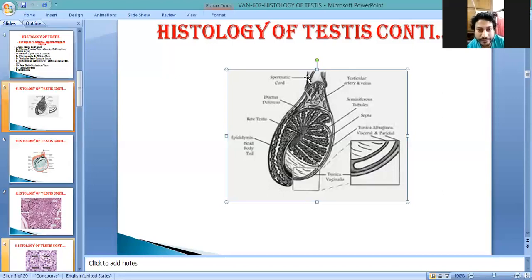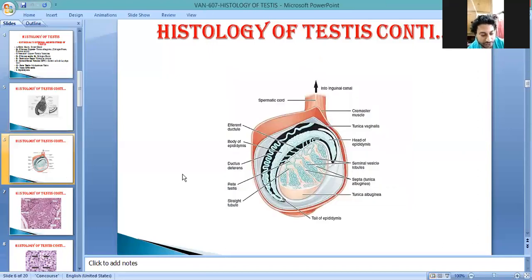Later on, it comes in contact with a cord known as the spermatic cord, which contains ductus deferens, artery, vein, nerve, lymphatic, and other structures. So up to this is clear, I think. You see, this is also a clear-cut picture. This is the outermost portion, the skin, the outer layer of the testis, which contains hairs and sweat glands. Just after skin is the tunica vaginalis. You see here, this is the tunica vaginalis, and later on the tunica albuginea.